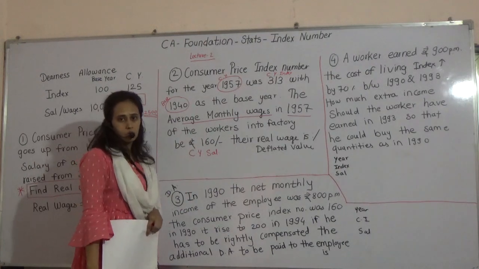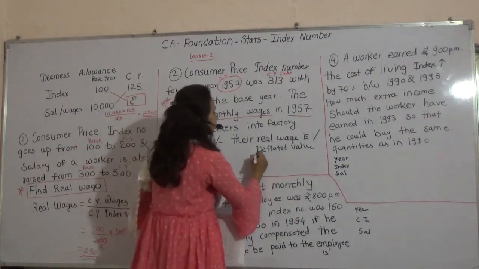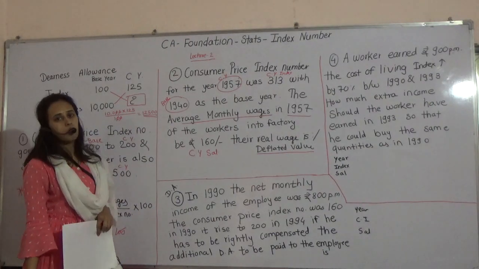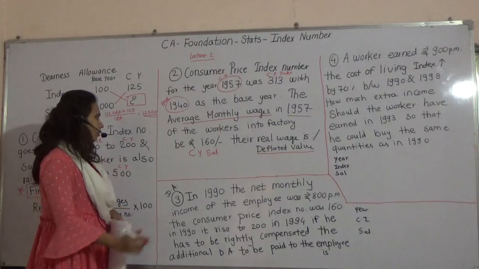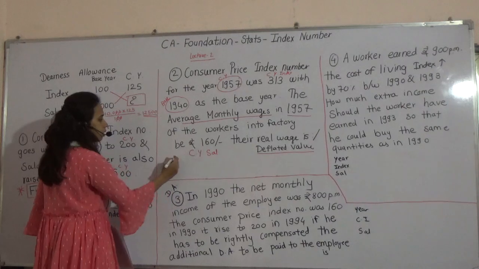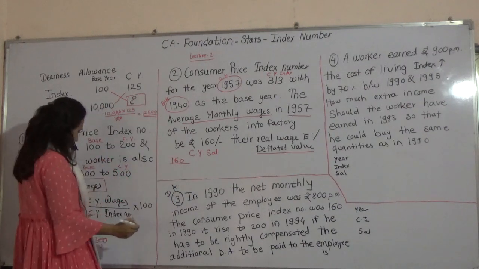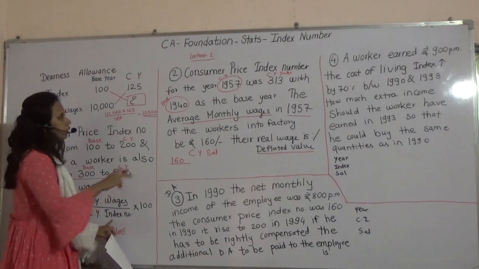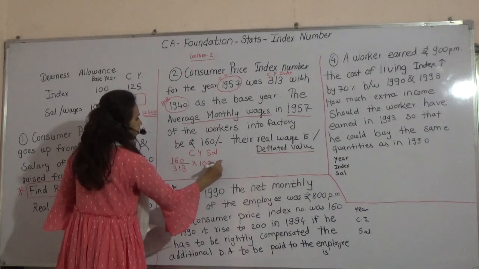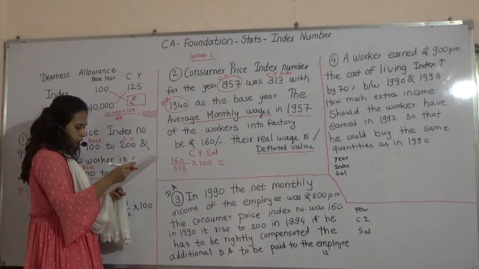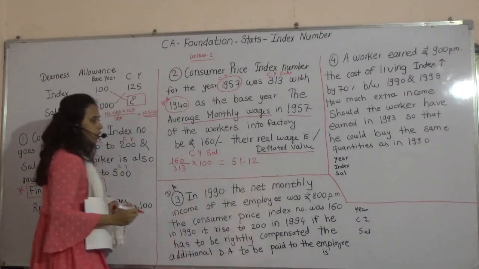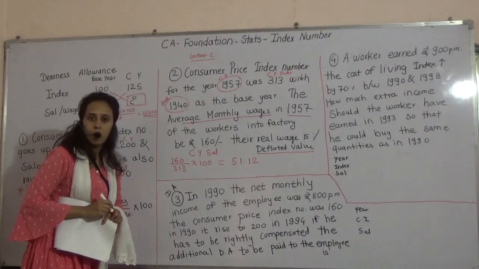Now again they have asked you real wages, or they may use the word deflated value. What is real wages or what is deflated value? Same formula. In earlier also we have used current year salary. What is current year salary? 160 upon current year index number. Current year index number is 313 into 100. It will give you 51.12. Understood? Such type of problems will be asked in the exam.